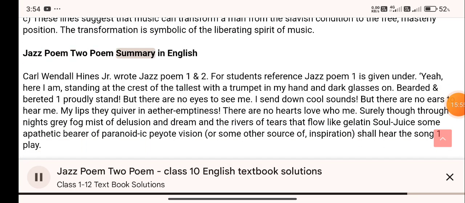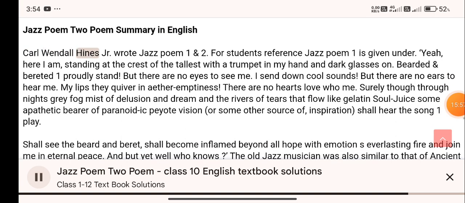Jazz Poem 2, poem summary in English. Carl Wendell Hines Jr. wrote Jazz Poem 1 and 2. For students' reference, Jazz Poem 1 is given below.